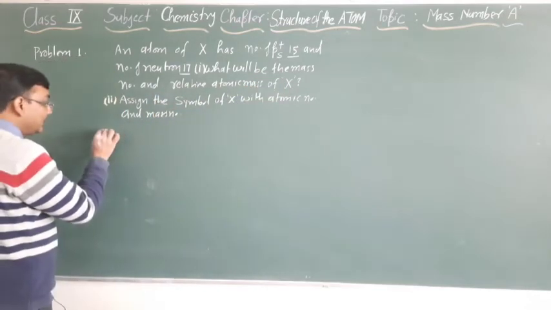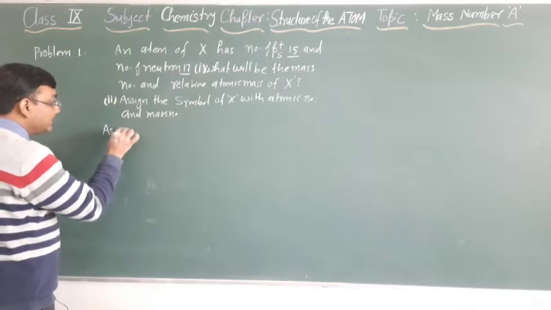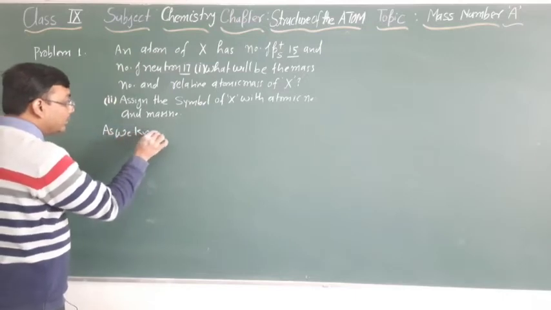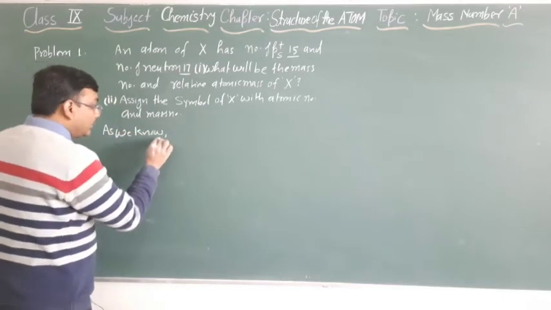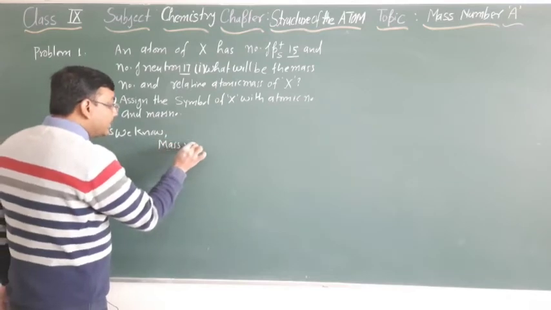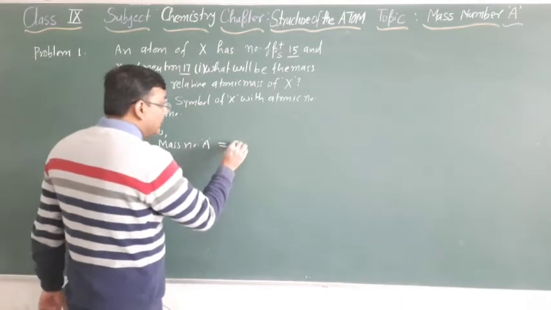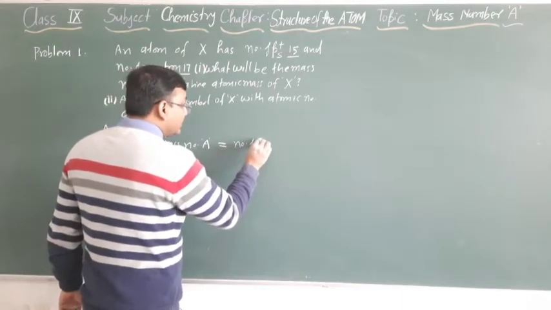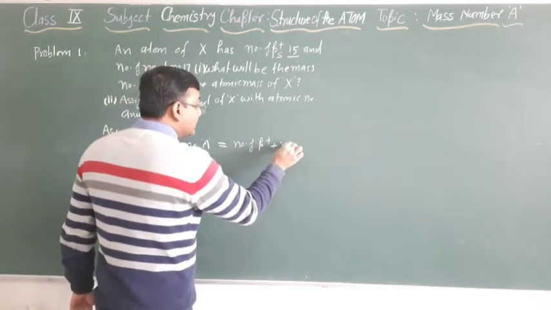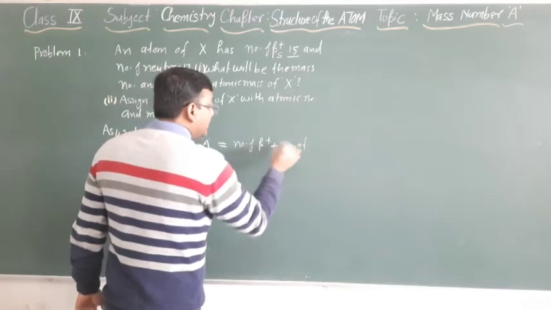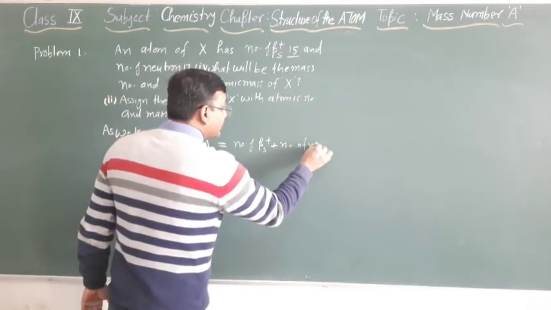So, as we know, mass number A is equal to number of protons plus number of neutrons.